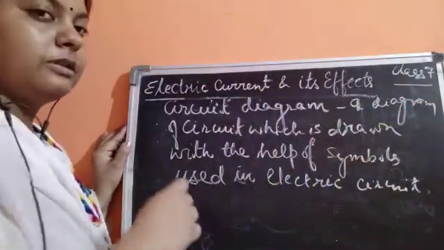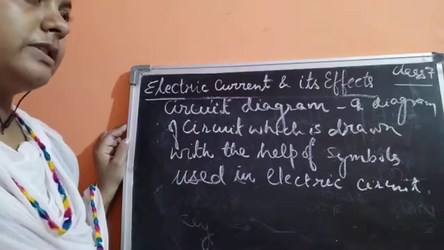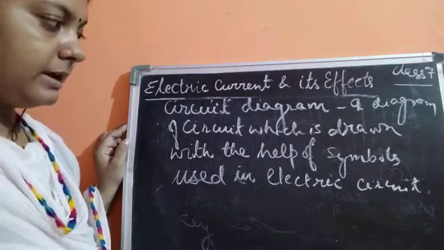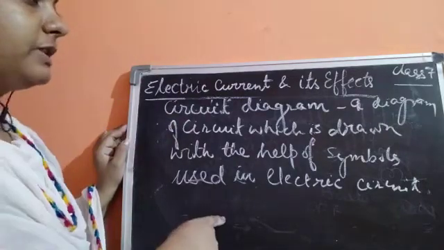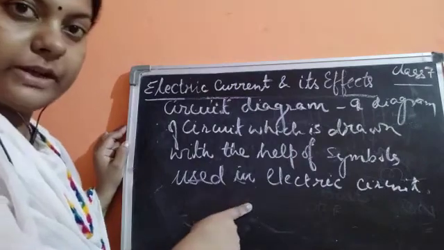So this is the diagram which we could draw simply by using the symbols which are used in the electric circuit.